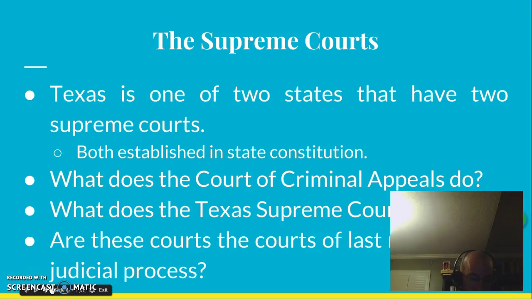The Texas Supreme Court is also composed of 9 justices, and it has significantly more discretion over civil and juvenile cases that are appealed from the Texas Court of Appeals. So the Texas Supreme Court looks a little more like the United States Supreme Court with significantly more responsibility over its jurisdiction. The Court of Criminal Appeals can choose which cases to hear, but it automatically has to hear habeas corpus and capital appeals. Beyond the civil cases that the Texas Supreme Court has, it also has administrative responsibilities for